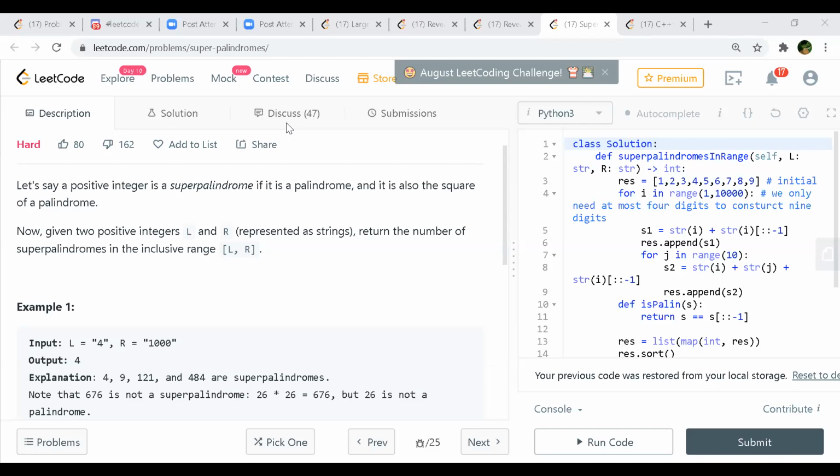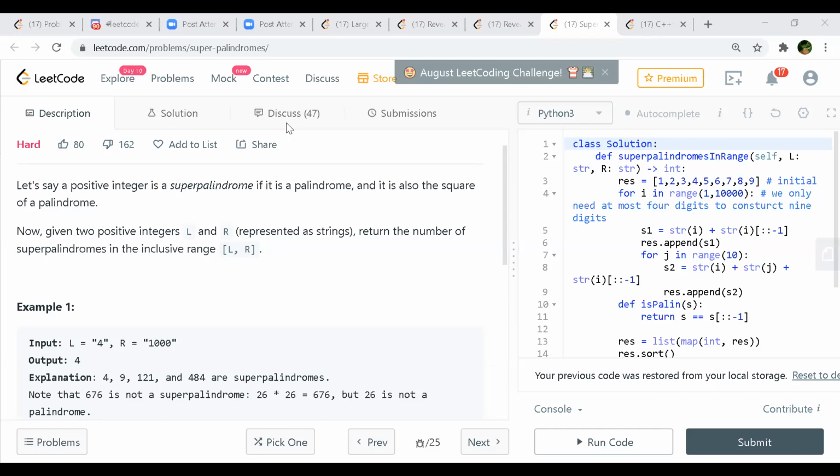Okay. Yeah, so in a brute force, in this case, at least we understood what a super palindrome is, right? So, a number we have in hand, if we take a square root of that and that is a palindrome, then we say it is a super palindrome, right? Yeah, so that definition is clear. So if you go with the brute force, we start with L, whatever the number is, because we are inclusive of L and R also, right? Right. So we start with that number, and we keep on increasing towards R.